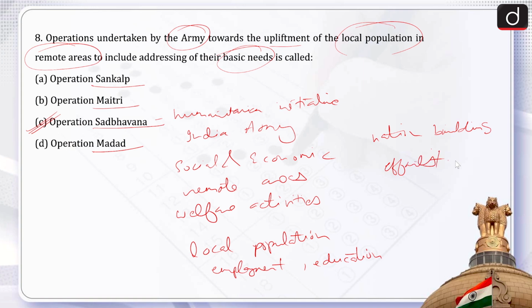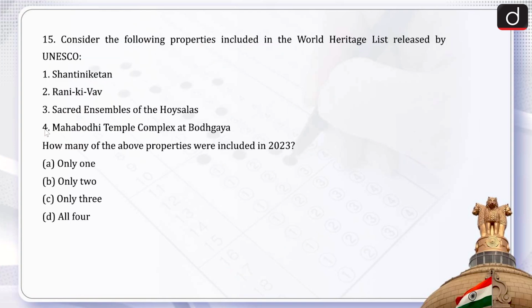If we see the question, operations undertaken by the army, so Operation Sadbhavna by the army, towards the upliftment of the local population, yes, and in remote areas, yes, to include addressing of their basic needs. So the correct answer for question number 8 is option C. Next comes question number 15.